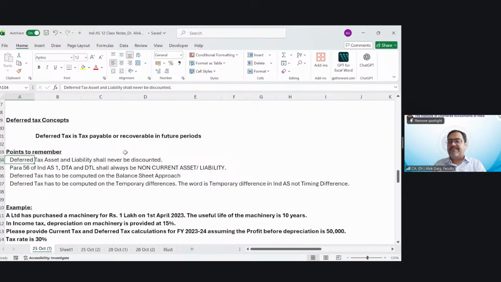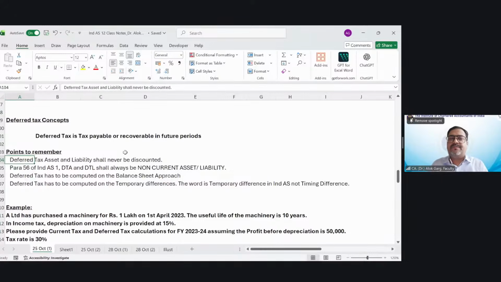Now the point is, if this DTA and DTL is going to be reversed after 5 years, will you discount this DTA and DTL? The answer is no. DTA and DTL are prohibited from being discounted.